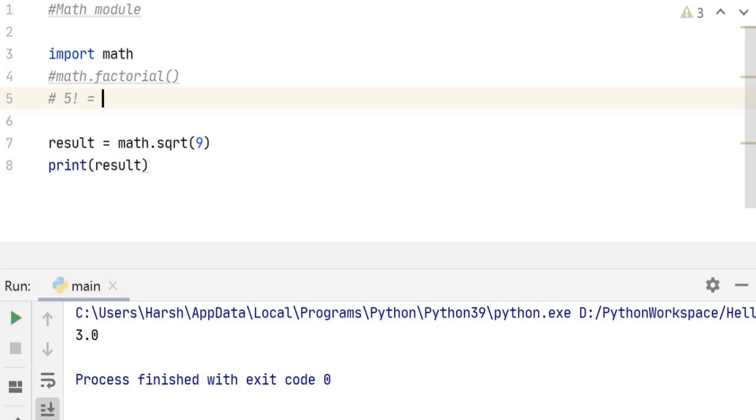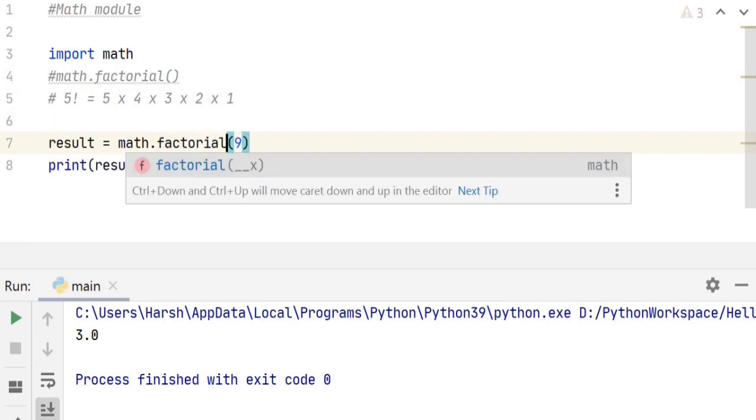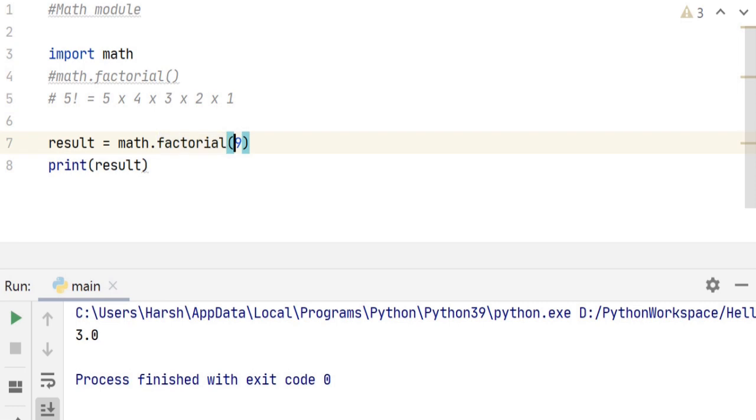So 5 factorial is equal to 5 into 4 into 3 into 2 into 1. Right? So to find a factorial in Python, all we need to do is just type math.factorial and type the value 5. The factorial of 5 is 120.